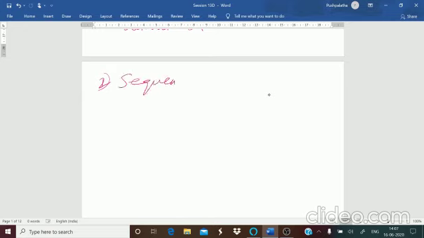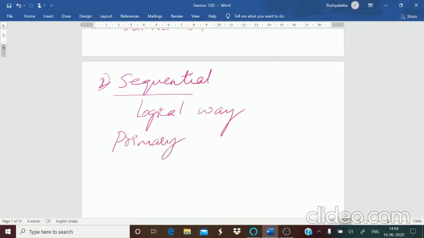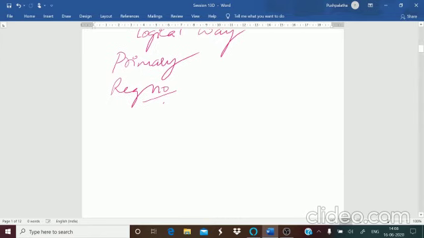Next, you have your sequential files or sequential order. The difference between sequential order and serial is that the records are ordered in a logical sequence based on a key field. You are using a primary key in this. Primary key means it's a unique key which is not repeated. For example, register number. The register number of each and every student is different, nothing is repeated. So, based on that, you allot the marks and all. So we say the primary key is the key field in this.